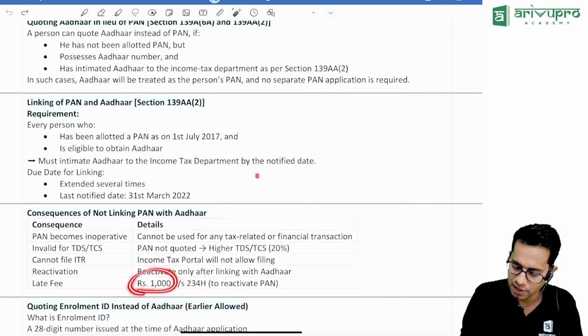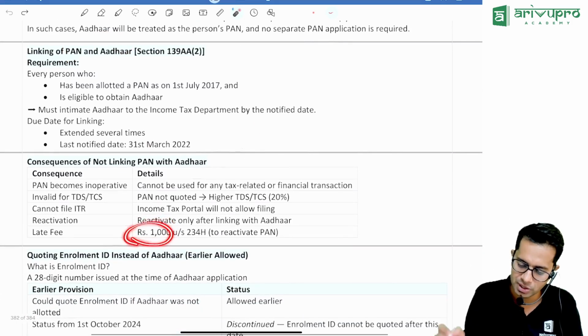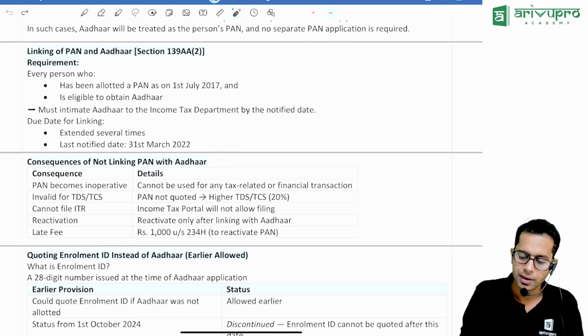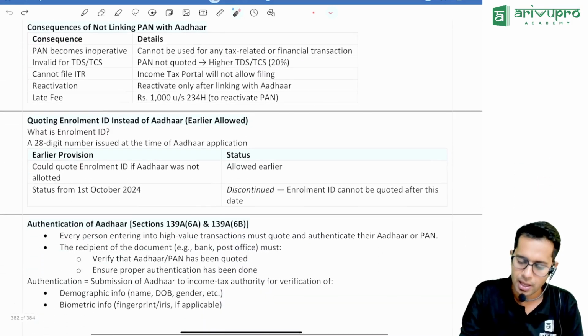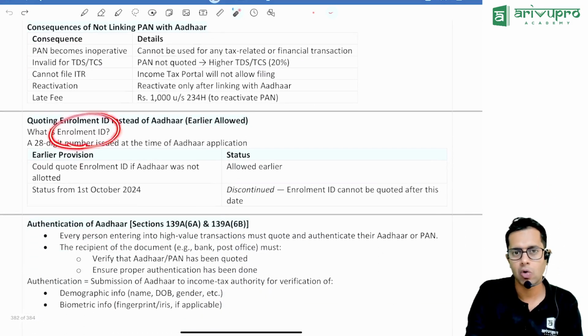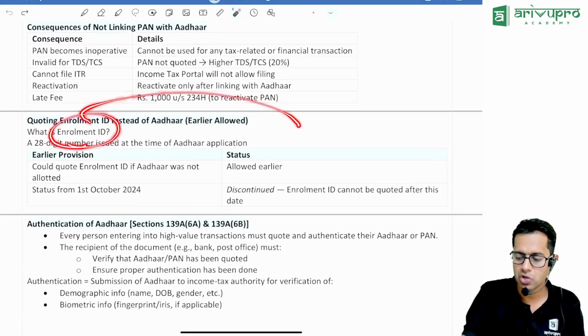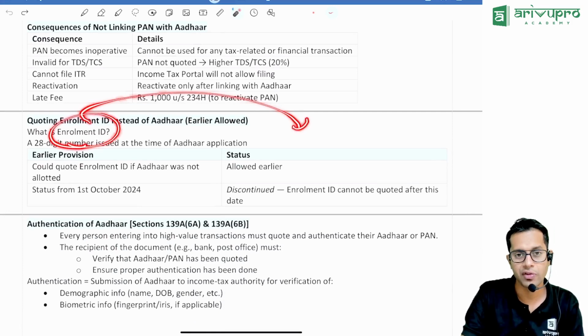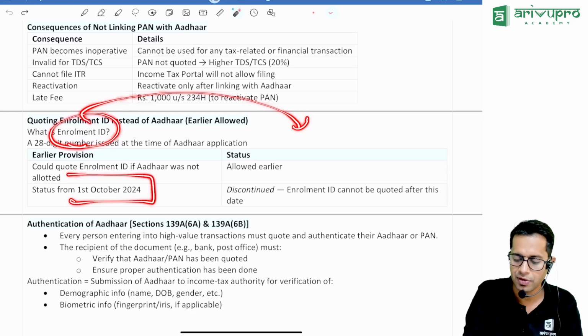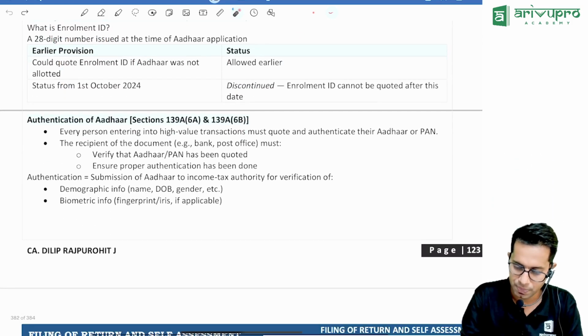Linking of PAN and Aadhaar is mandatory, or else you will have to pay a penalty of 1,000 rupees. If late, you will have to pay a penalty of how much, sir? 1,000 rupees. And if you don't link it, your PAN will become inoperative. You will not get TDS and TCS credit even if it is deducted. Now, before we had a concept of enrollment ID in Aadhaar. Before, instead of Aadhaar, you could have given enrollment ID, but with effect from 1st of October 2024, that enrollment ID concept has been removed.